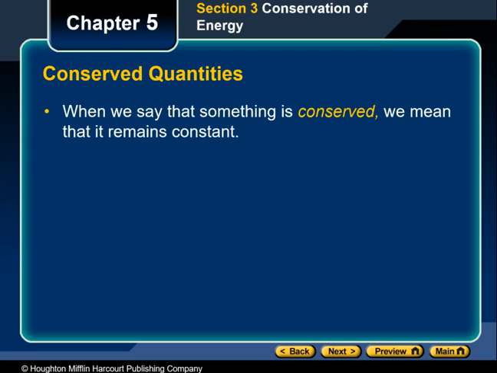Chapter 5, Section 3, Conservation of Energy. Conserved quantities. When we say that something is conserved, we mean that it remains constant. If we have a certain amount of a conserved quantity at some instant of time, we will have the same amount of that quantity at a later time. This does not mean that the quantity cannot change form during that time, but if we consider all the forms that quantity can take, we will find that we will always have the same amount.